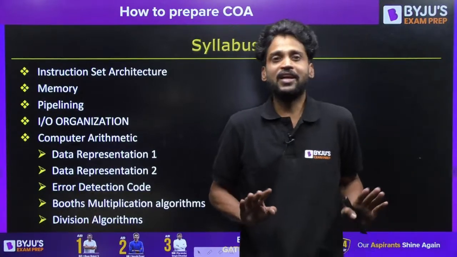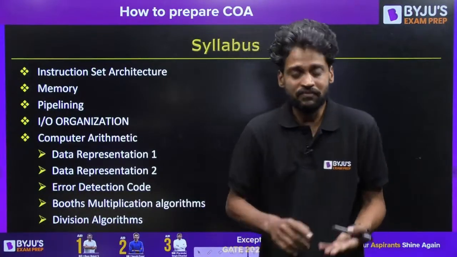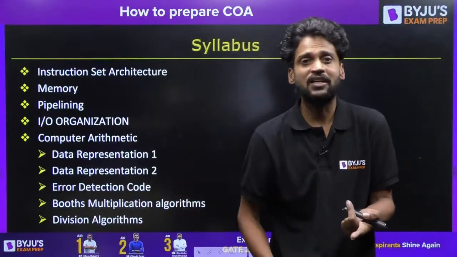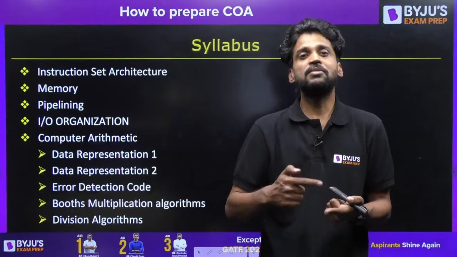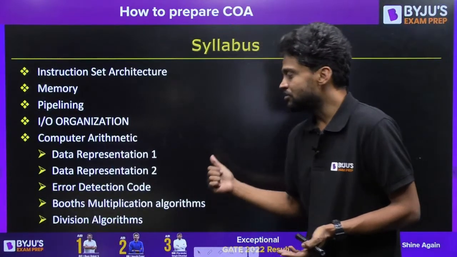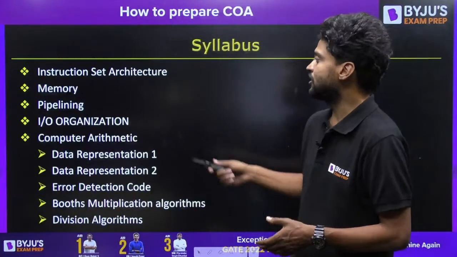But we cannot afford the errors. If there is an error, we must be able to track that error. We must be able to identify that error, after which we must be able to rectify that error. How the errors can be detected and how the errors can be rectified, we'll be able to understand in the computer arithmetic.